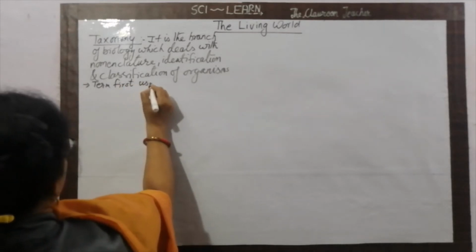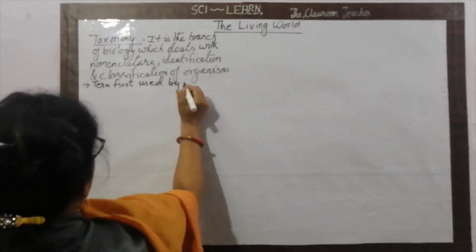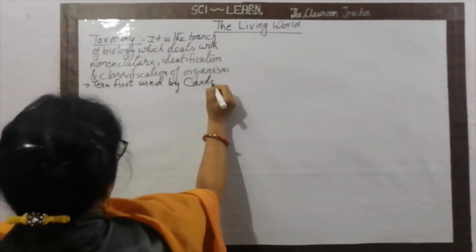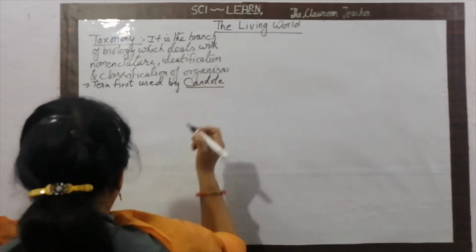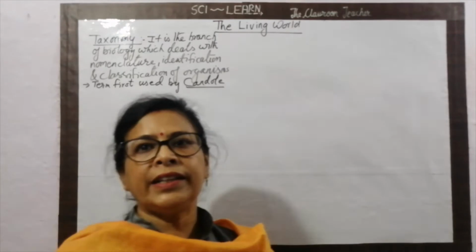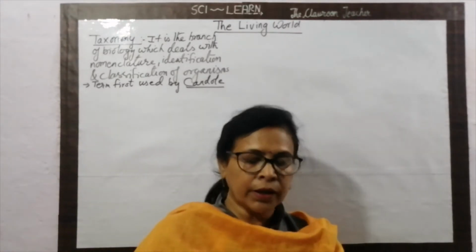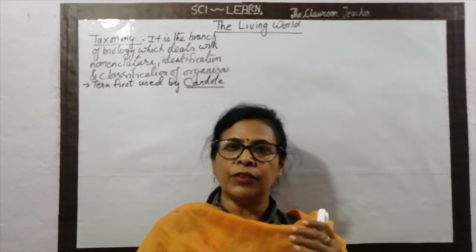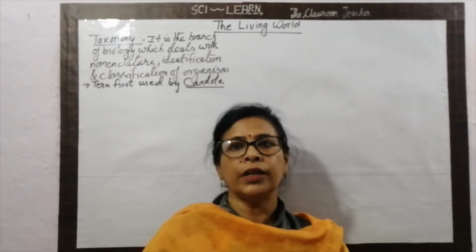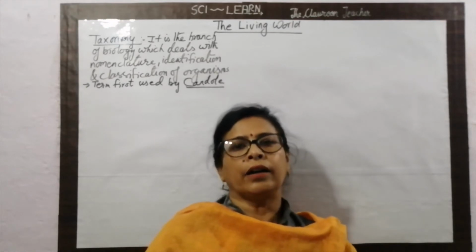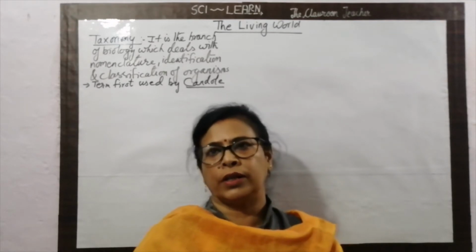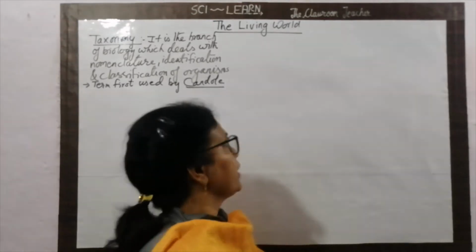Taxonomy is derived from the Latin word taxa. It is the branch which deals with the nomenclature, the identification and the classification of organisms. The second is systematics.